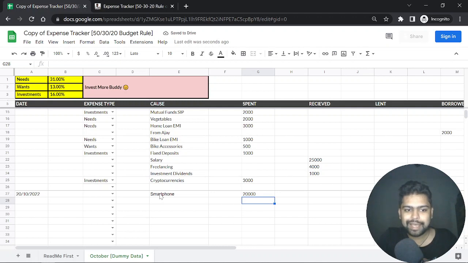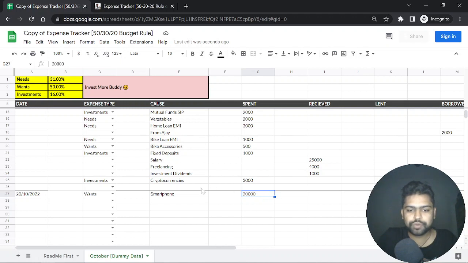As you might have seen, as soon as I mentioned 20,000 over here, it automatically changed the whole thing, if you observe that. What it is telling me is that my expenses are more, and we need to invest more. So I just mentioned wants over here. My wants have automatically become 53% just by putting this number. Can you imagine how powerful that is?